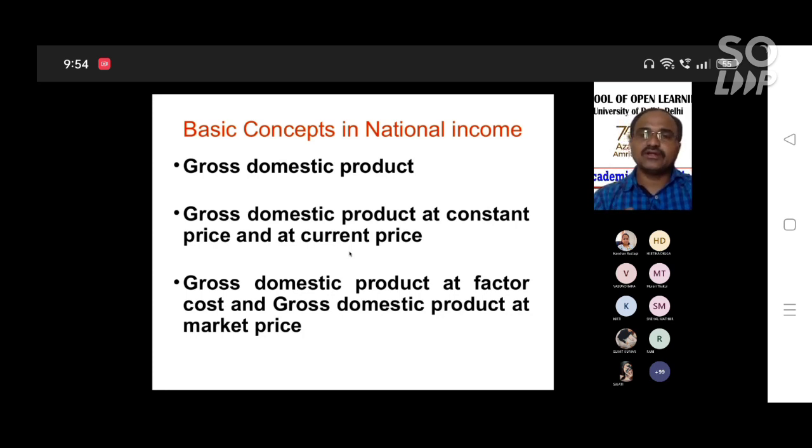If you calculate on the basis of current prices, meaning the prices of goods and services in 2022, that is GDP at current price.